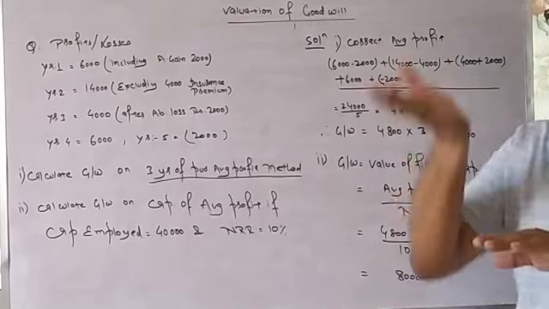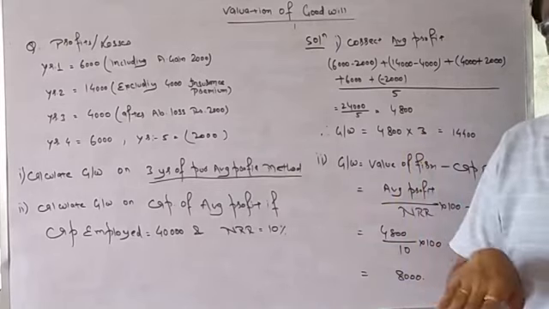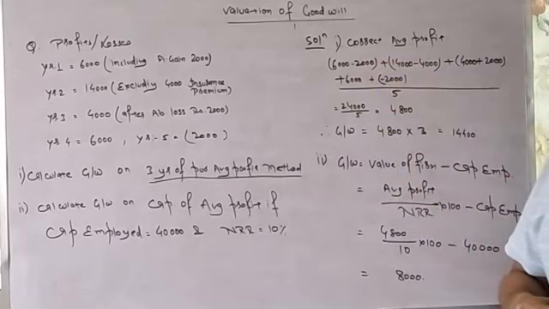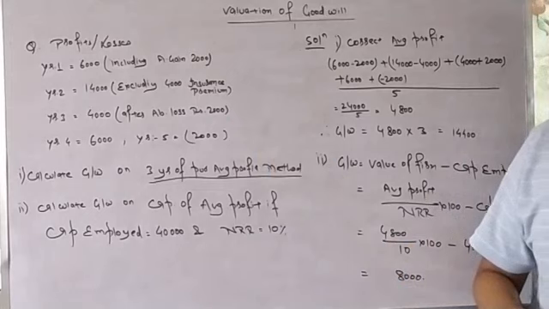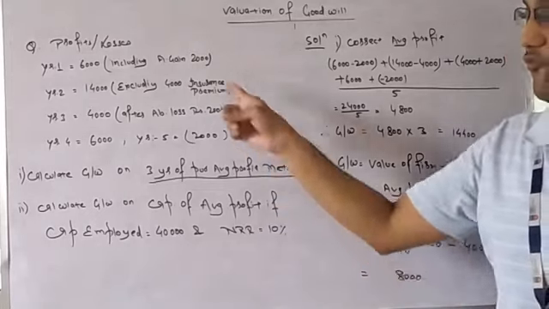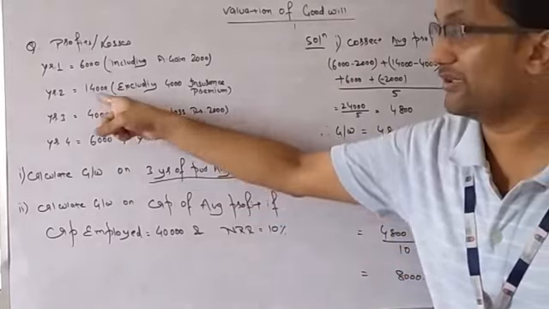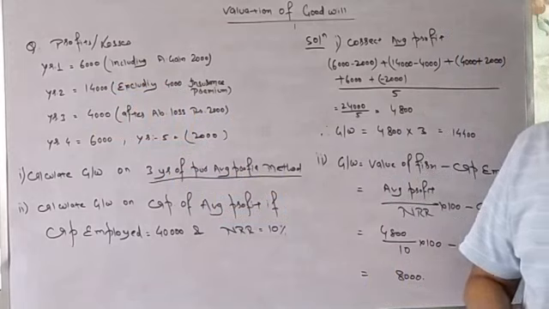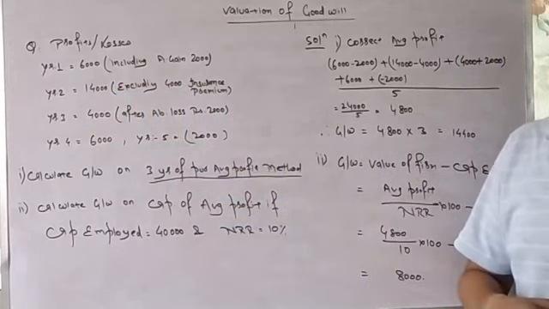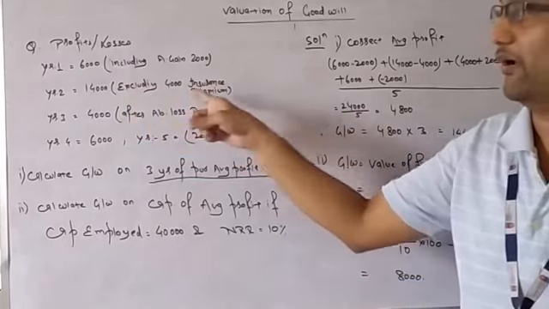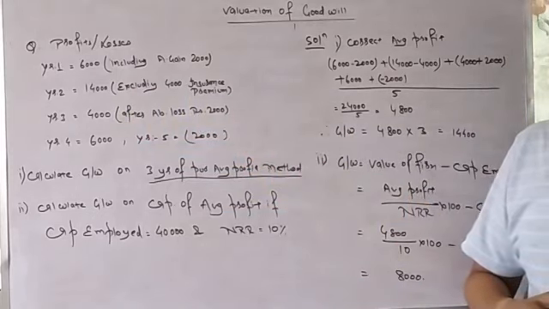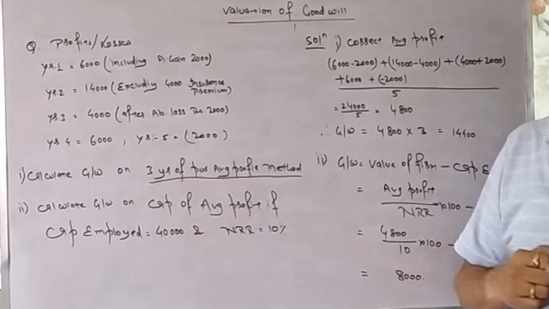Abnormal gain has increased my profit, so now I will deduct it. 6,000 minus 2,000 gives 14,000 excluding the 4,000 insurance premium. There is an expense of 4,000 which has not been adjusted over here. It is not included, which means that effect has not been given. So 14,000 minus 4,000 will be my correct profit because I need to deduct all the normal expenses.